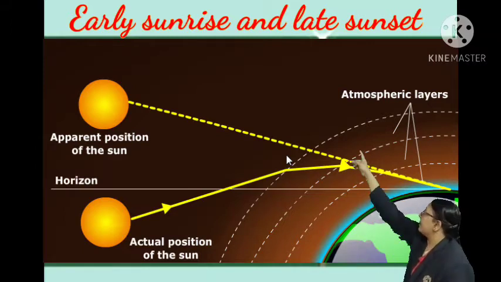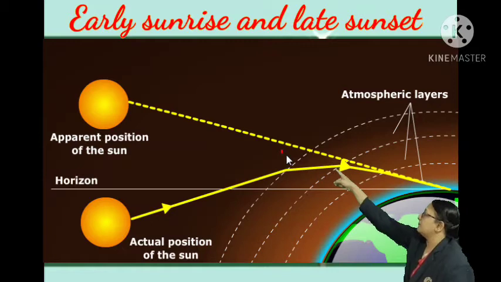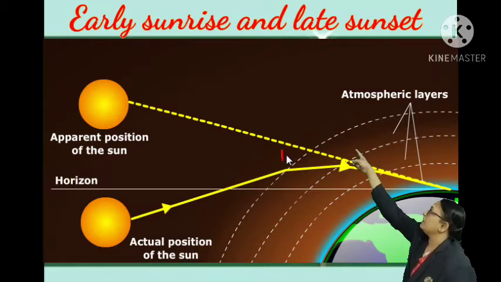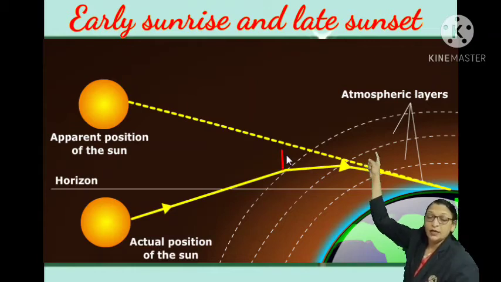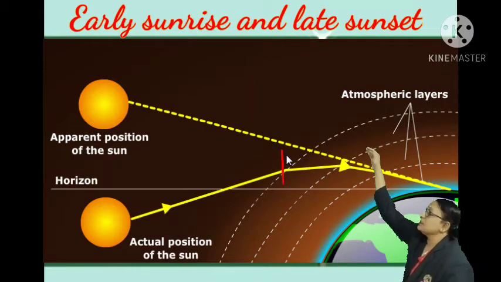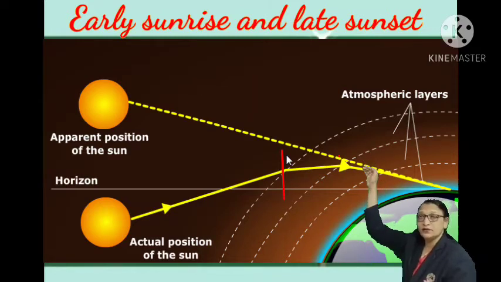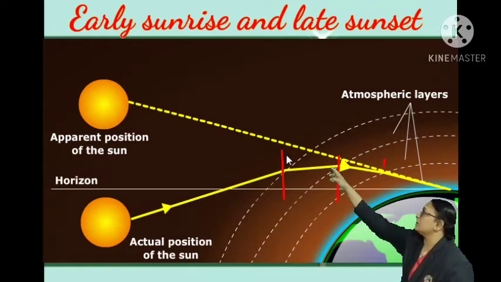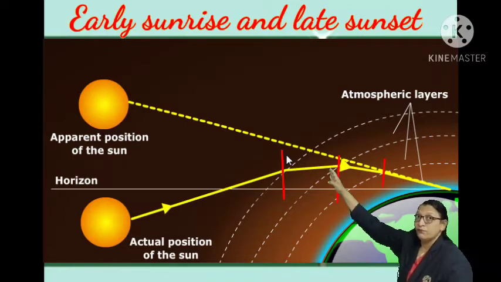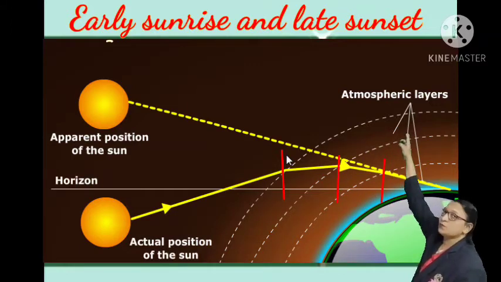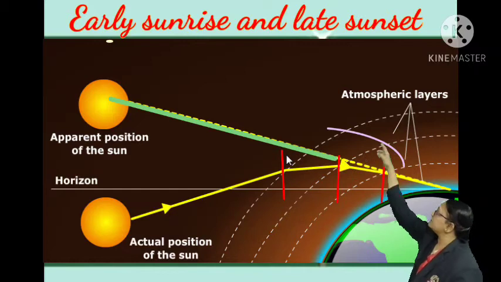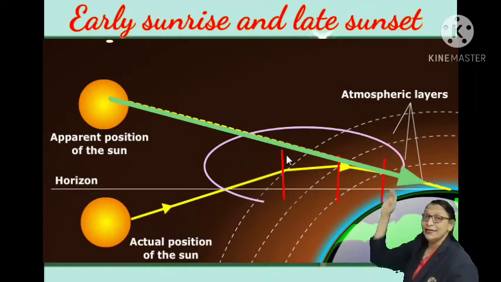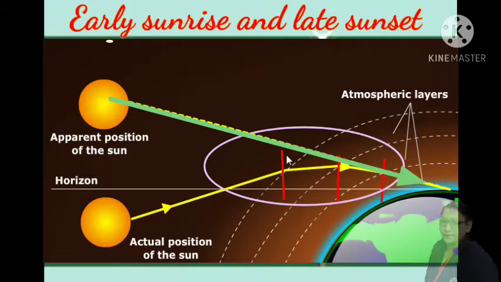And every time light suffers refraction at every layer of air. As a result, as it comes inside the atmosphere from rarer to denser, each time it bends toward the normal. And when it reaches the earth, we see light coming straight from the point where the light rays appear to intersect in a straight line.